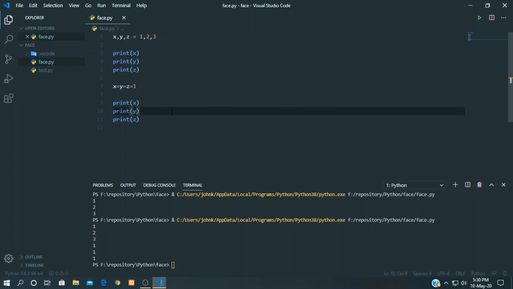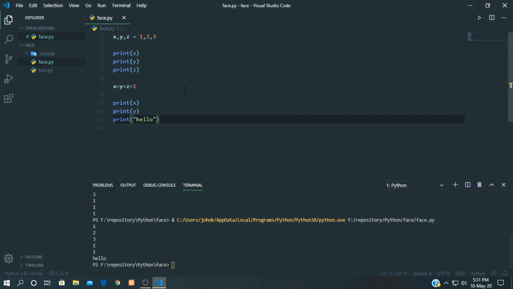So let's see output variables. The Python print statement is often used to output variables. To combine both text and a variable, Python uses the plus character. We already used how to output variables. This is the print function we use to output variables or strings. Directly we can print a string with this print function. Let's see, hello. So it will print hello as well.